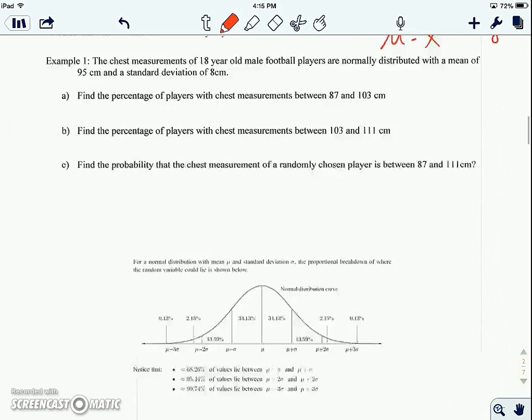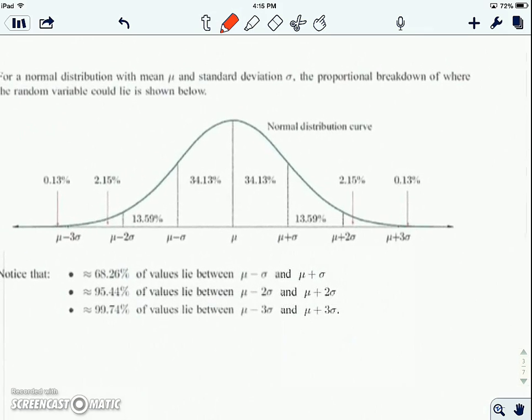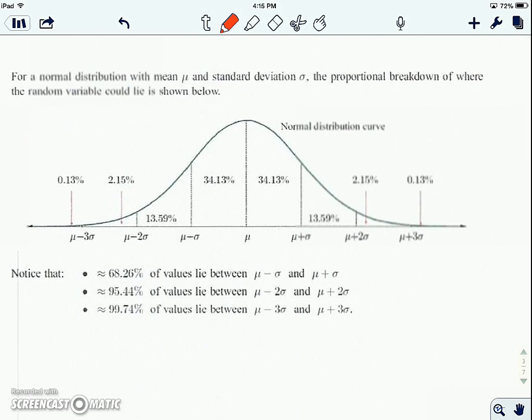Well, let's go down here and look at this. This is the key. This is why we like normal distribution so much. Here's our average, and here's one standard deviation above, so the average plus a standard deviation, or the average minus a standard deviation.